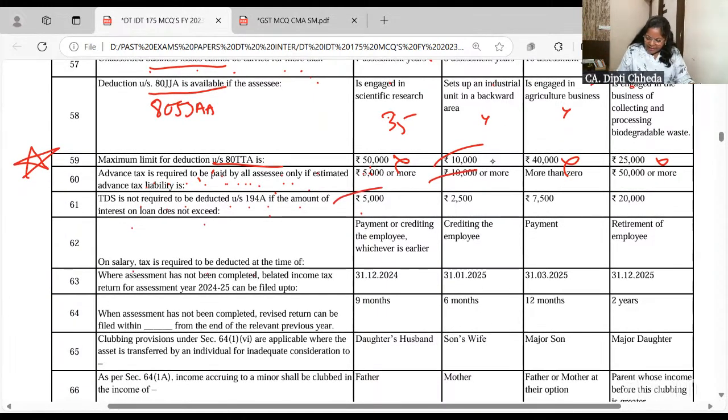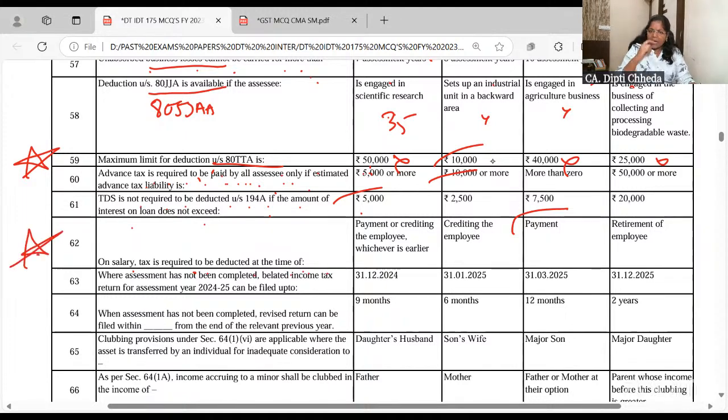On salary, tax is required to be deducted at the time of payment. Generally, in all the cases of interest, the TDS is deducted on due or payment, whichever is earlier. So many times interest is outstanding but not paid, still TDS is deducted. But casual income, lottery, salary, these are the few cases where TDS is deducted only on payment basis. Very beautiful.